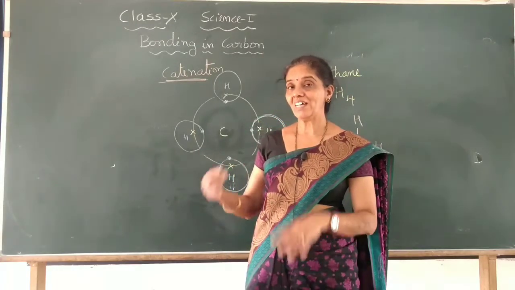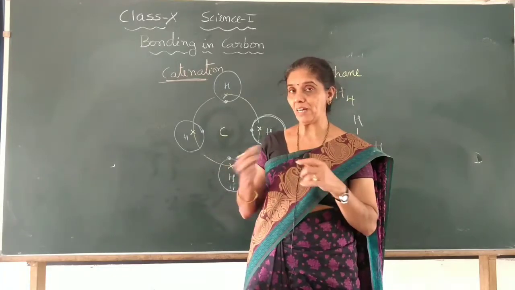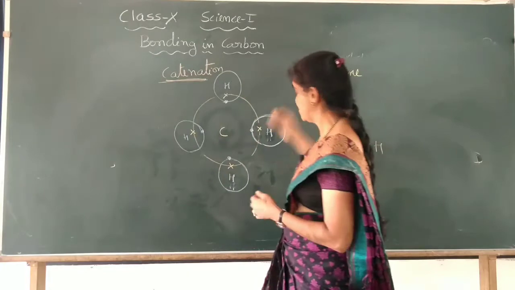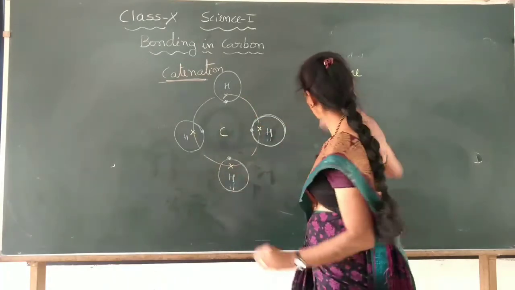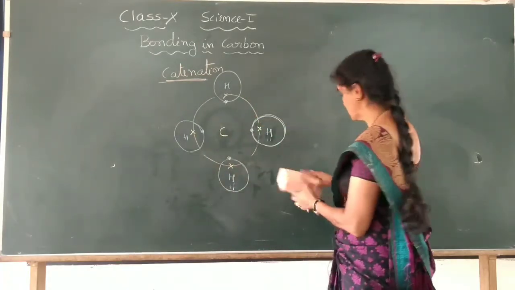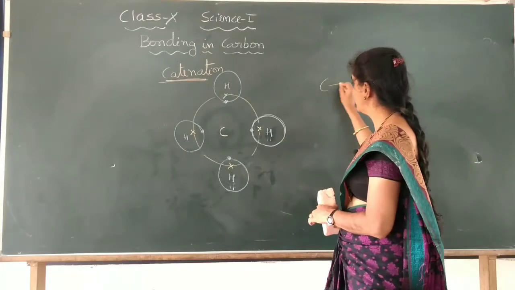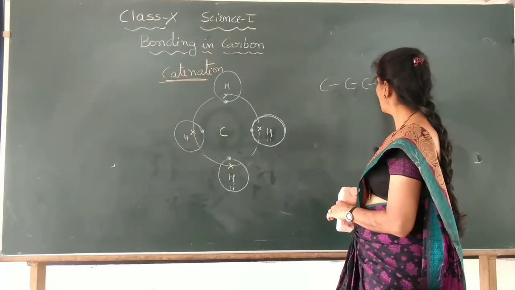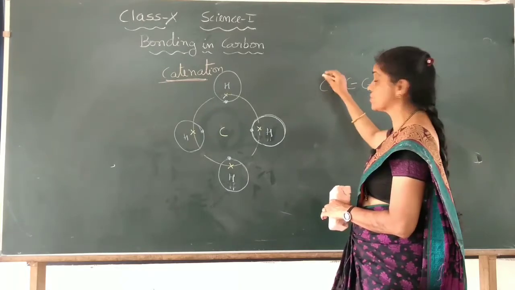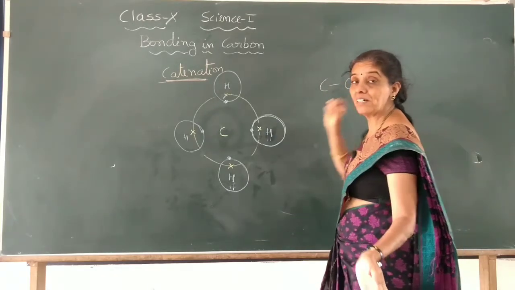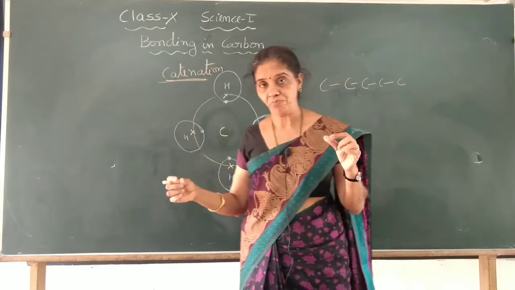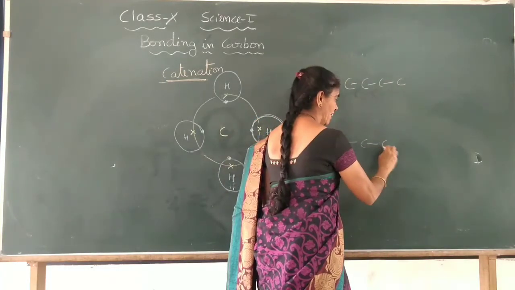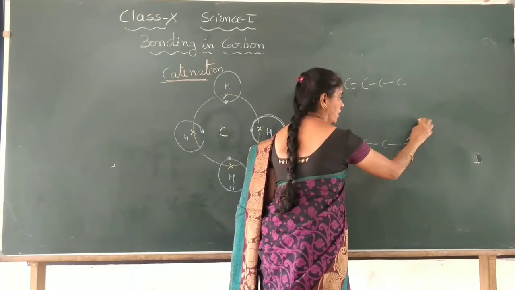And as I said, the catenation property, carbon joining with another carbon atom, this carbon joining another carbon, in this way it can form a molecule however big.